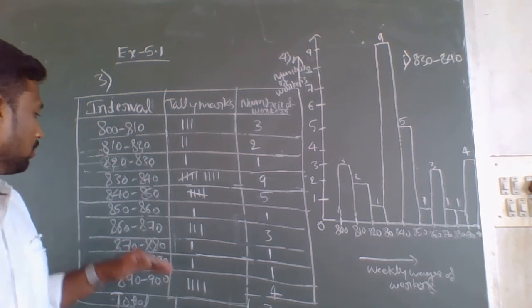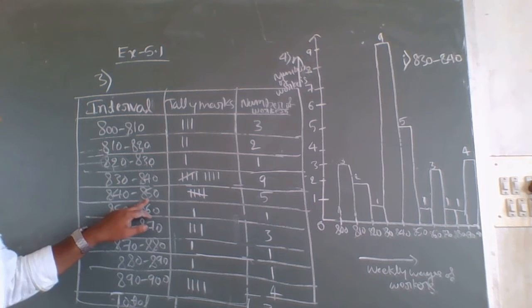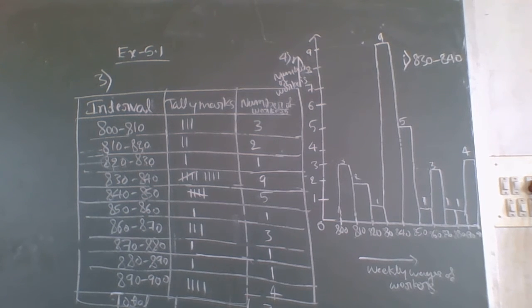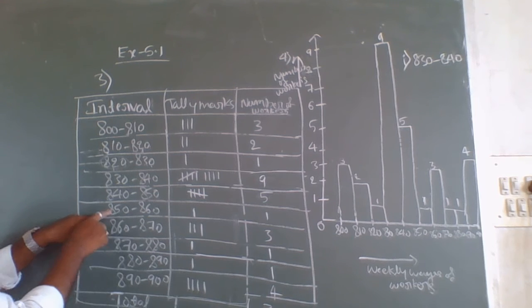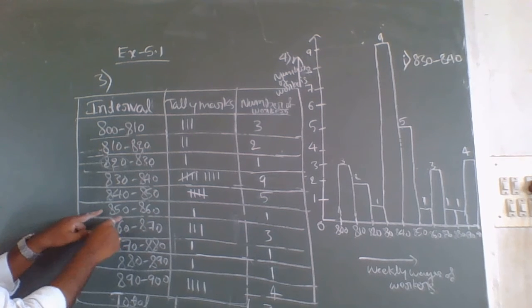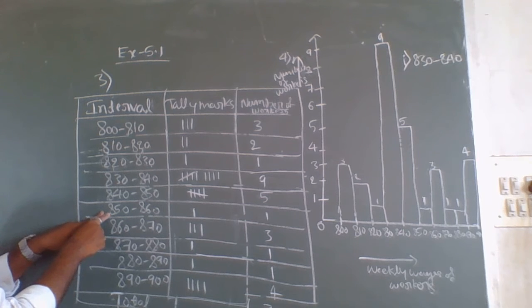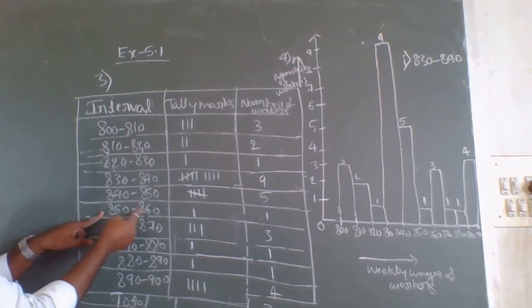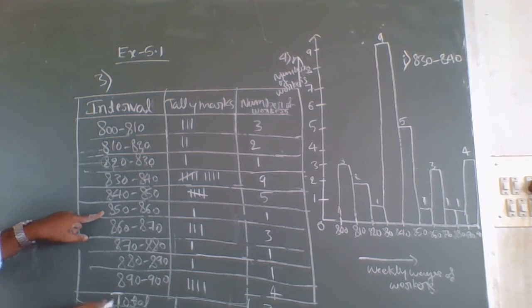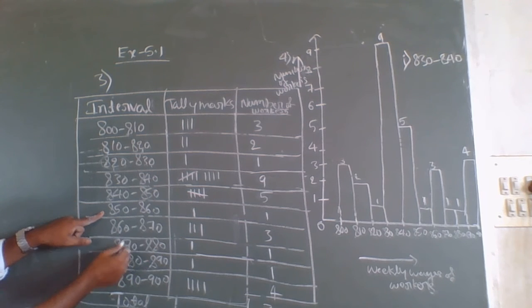So more than 850 means we have to consider 850 to 860, and like that up to 860 to 870, 870 to 880, up to 890 to 900.